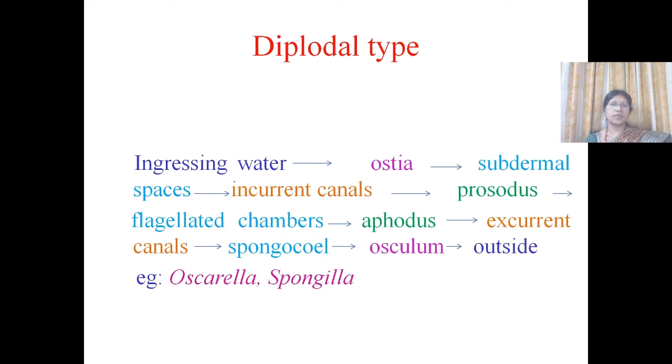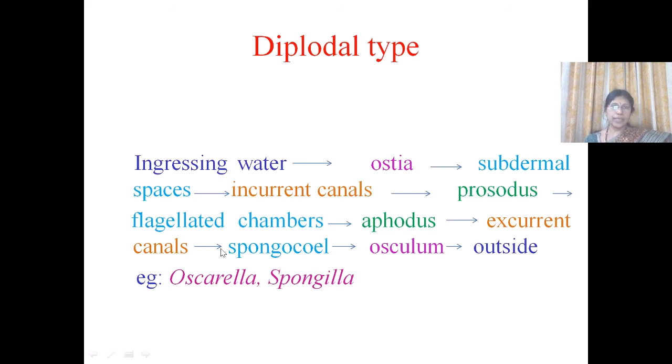From there the water goes to incurrent canals, and from there through prosodus to flagellated chambers, and from flagellated chambers through apodus into excurrent canals, and from excurrent canals to spongiocele, and from spongiocele through the ossiculum to outside. Here we already studied that spongiocele is not clear, but the widest, largest excurrent canal can be considered as spongiocele.